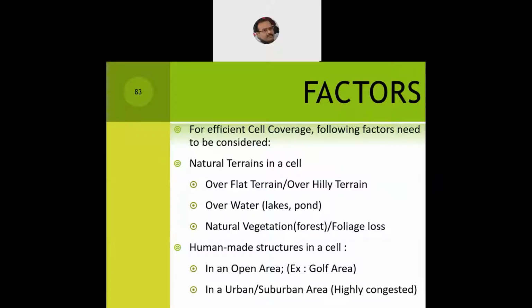And what is the congestion level, the population density in a particular cell, especially in urban and semi-urban areas? Because the more the population density, the more we need to come up with cell sites, and we also need to go for cell splitting, which we discussed earlier, permanent splitting or dynamic splitting. Permanent splitting, if there is, for example, a residential area, where the owner or the landlord has purchased a flat, then he is going to live there. So permanent splitting is the only option.